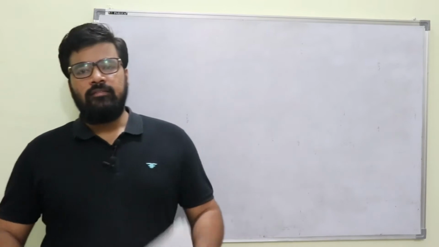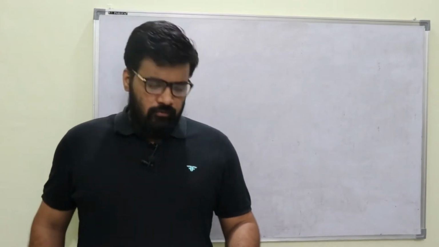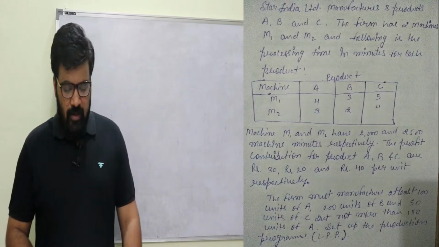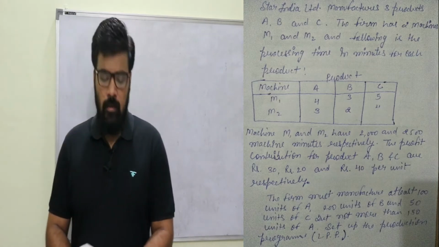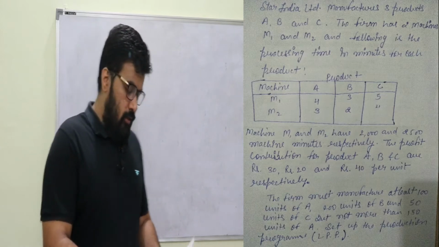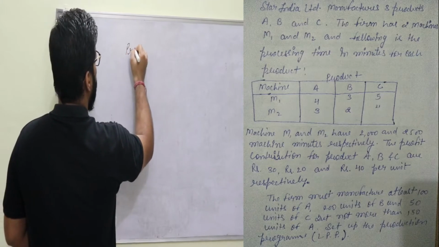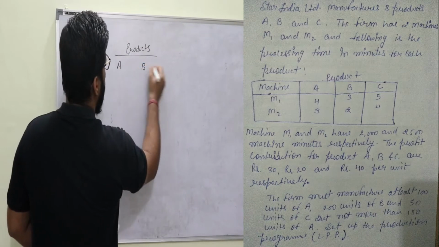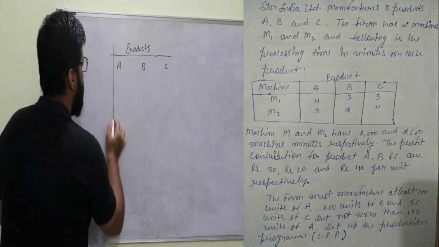So please watch carefully. The information is the same, in the same way, we just have to extract it and create the LPP. So I'm starting the question. It is there on your screen also, that Star India Limited manufactures 3 products A, B and C. So there is a company, Star India Limited, which makes 3 products. So I'm just writing the products: A, B and C. 3 products it is manufacturing.